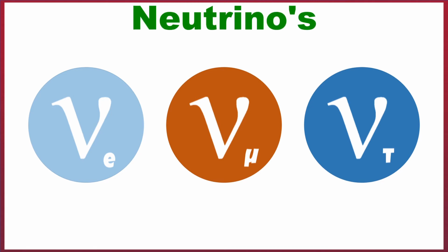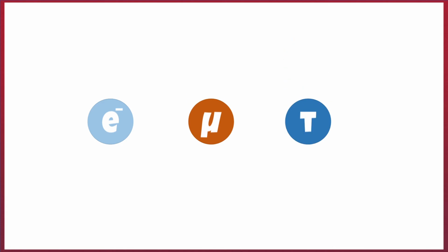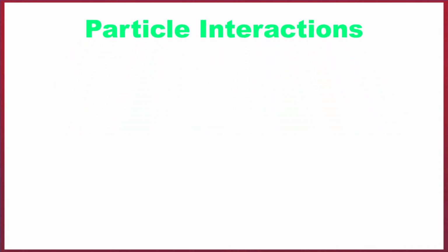All these neutrinos exist with almost no mass and they have a neutral charge, so they don't do much and effectively just exist to take part in particle interactions. And then of course we have the antimatter equivalents of each of these particles, which has the opposing charge to the regular particle.